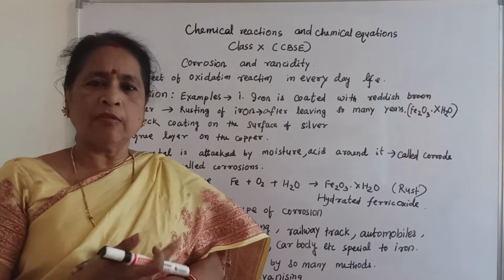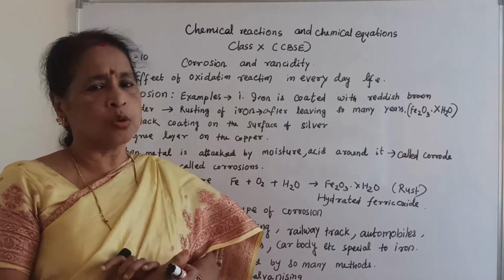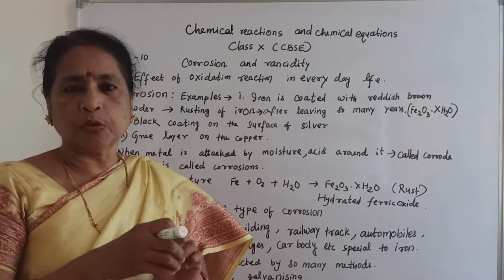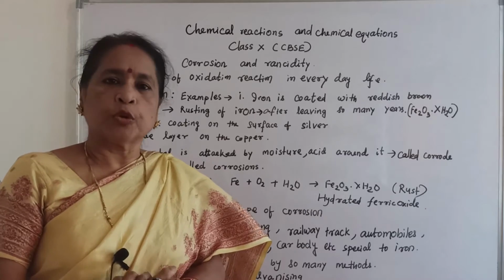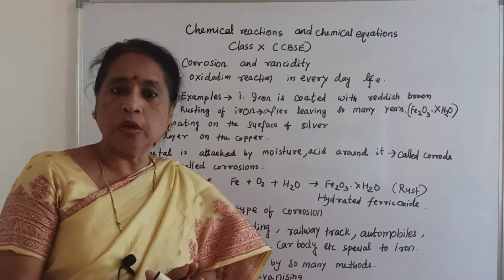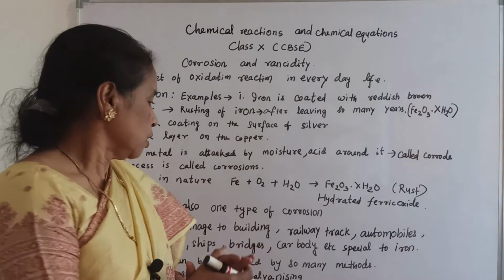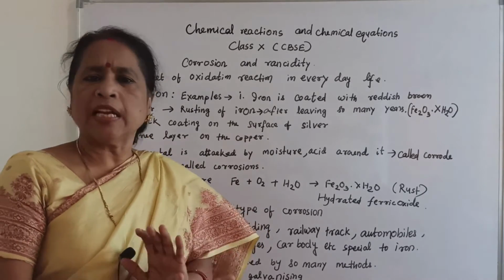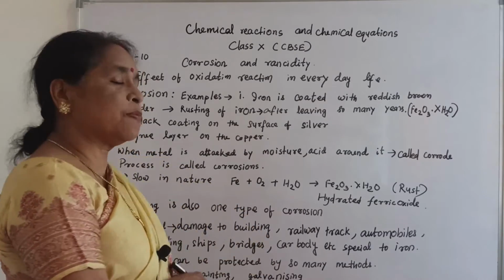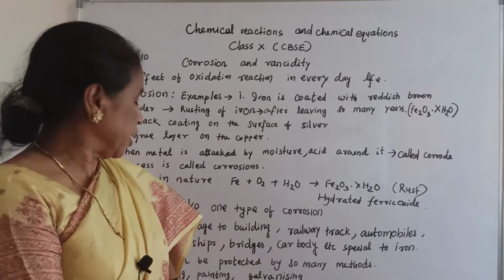You always do painting in our houses, on railings and different parts, so that rusting or corrosion is controlled. Galvanizing you will also learn in the metal and non-metal chapter. It is a process by which rusting can be prevented.